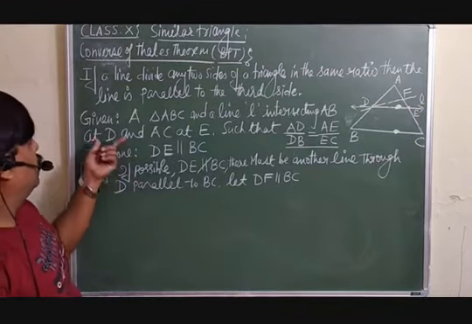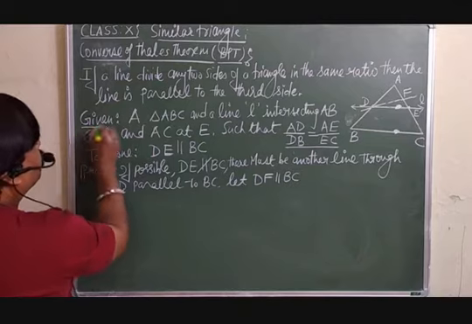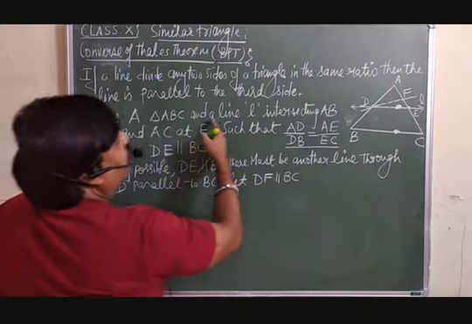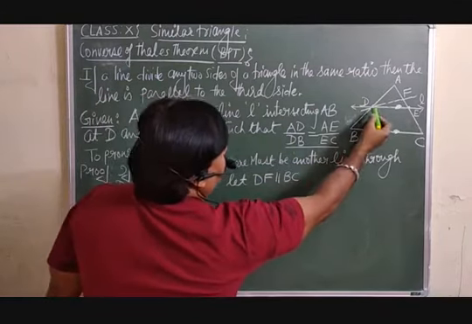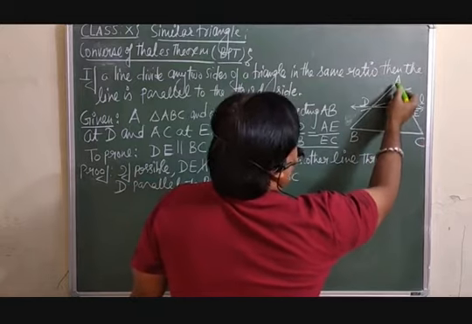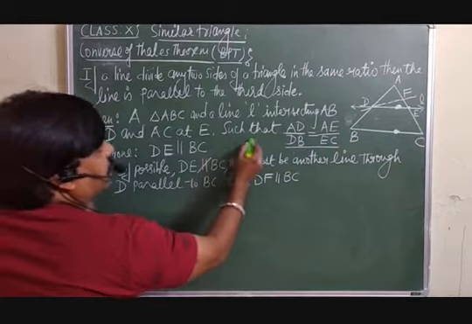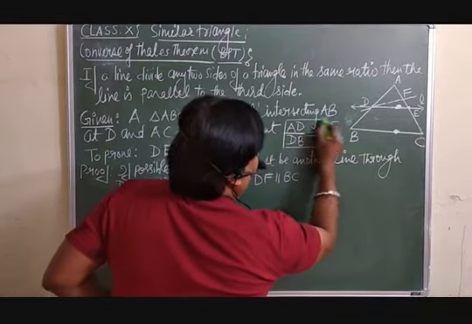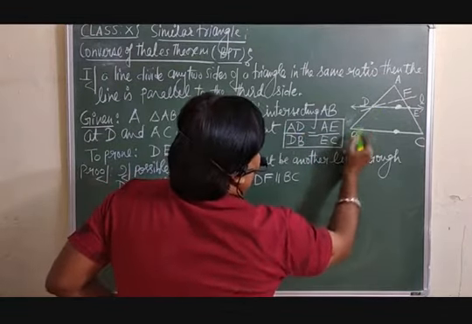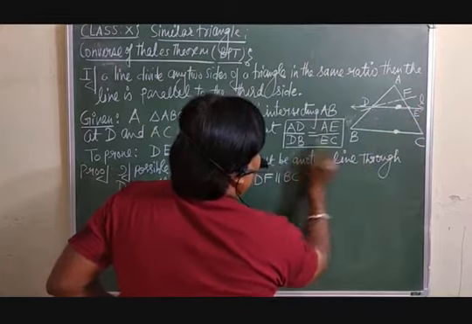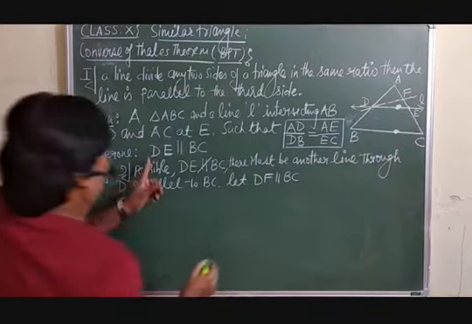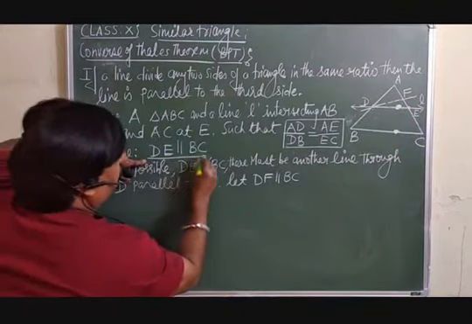So the information which is given here, you can write down. There is a triangle ABC and a line L intersecting AB at D and AC at E. And this is also given, AD over DB is equal to AE over EC. We want to prove that this DE is parallel to BC.